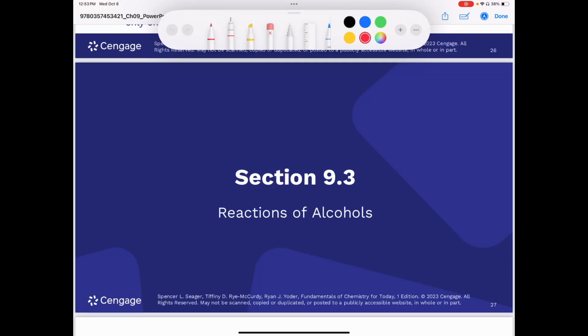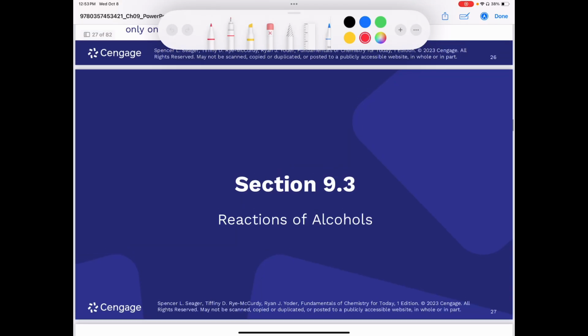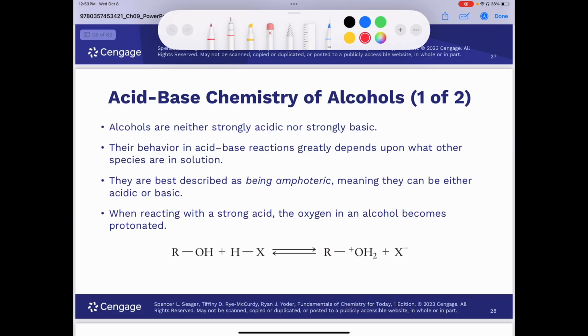All right, let's take a look at some reactions of alcohols. And the first thing you need to know about alcohols is the way they react with acids and bases. It turns out that alcohols aren't strong acids or strong bases. So number one, alcohols are not strongly acidic and they're not strongly basic.